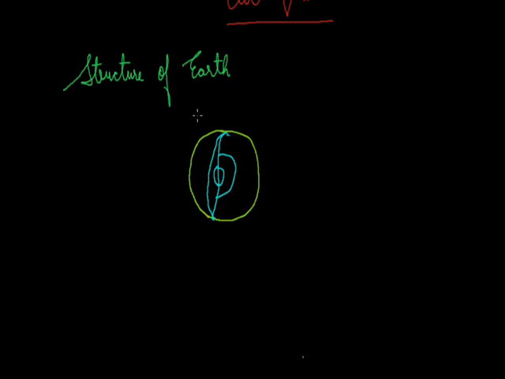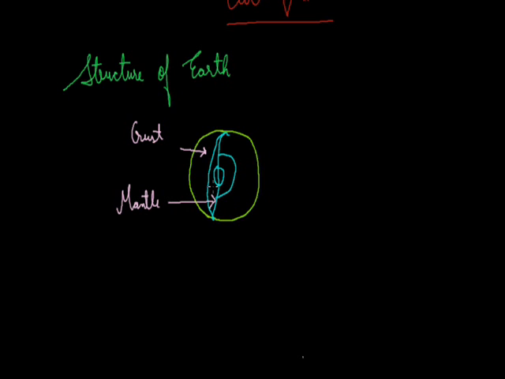And these shells are divided into three parts. First is the crust. In this figure, this part represents the crust. That is the uppermost or the outermost layer of the earth. Just beneath the crust, we have another layer of the earth, that is the mantle.